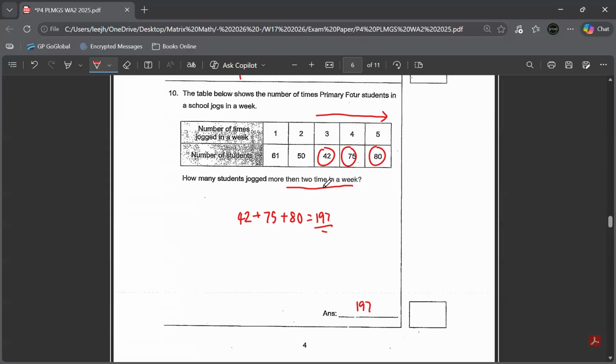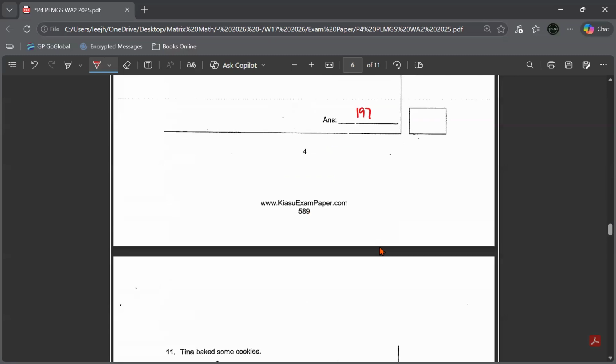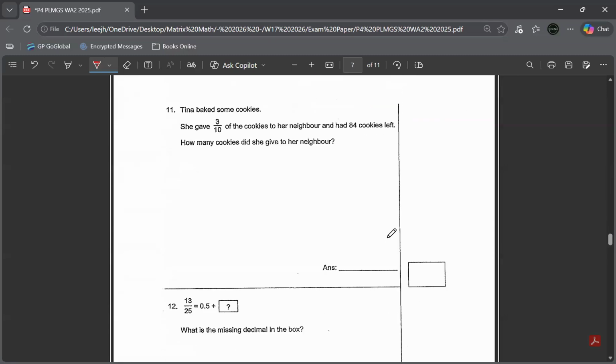Okay. Now moving on to question number 11. Tim baked some cookies. She gave 3/10 of the cookies to her neighbor and had 84 cookies left. How many cookies did she give to her neighbor? So you know that she gave 3/10 of one whole. So you just take one whole minus 3 over 10. One whole, depending on your denominator, you express it as a fraction, is 10 over 10, because the denominator is 10. So one whole, the numerator and denominator will be the same, 10 over 10.